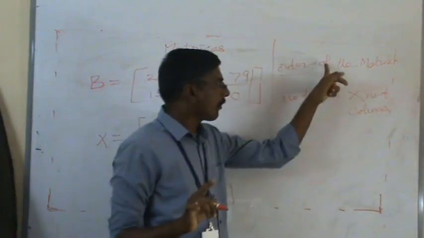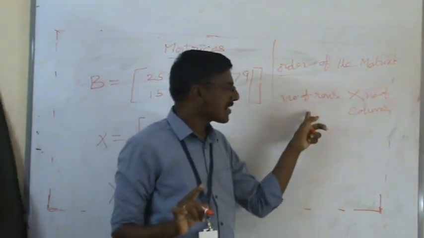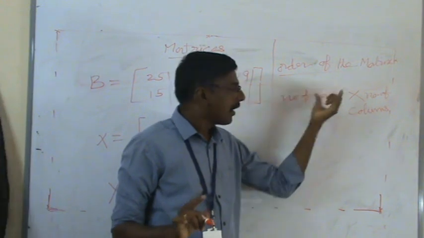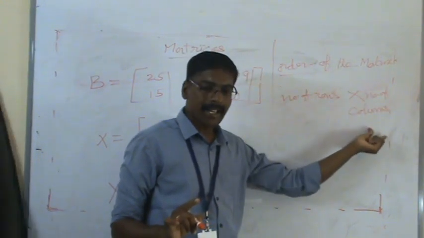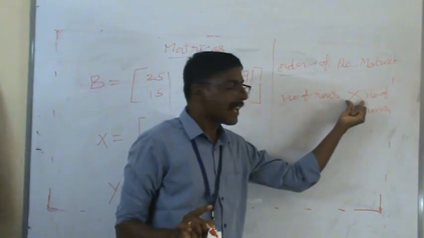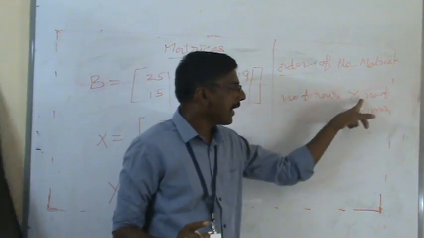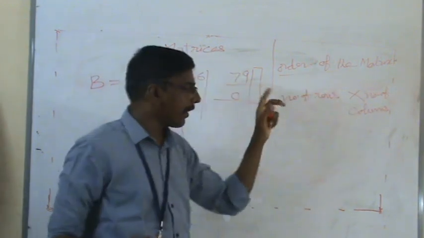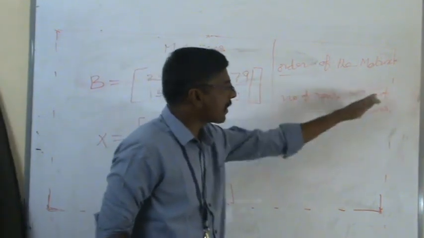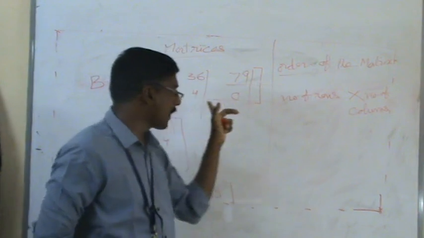Always, for the order of the matrix, the number of rows is written first and the number of columns second. This is very, very important.